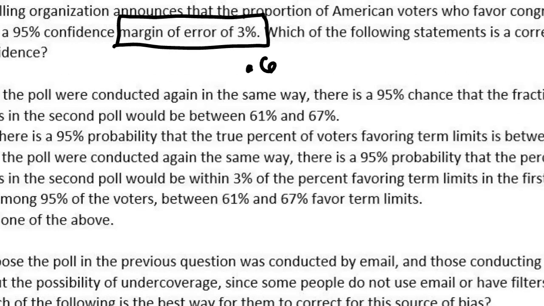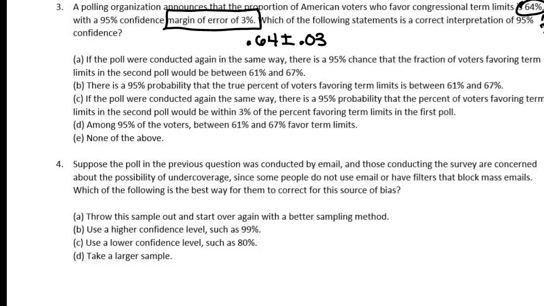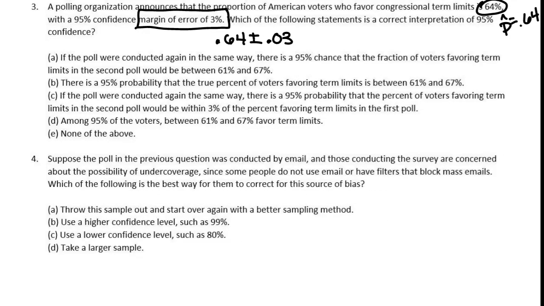So 0.64 plus or minus 0.03. If the poll were conducted again in the same way, there is a 95% chance that the fraction of voters favoring the term limits in the second poll would be between 61% and 67%.